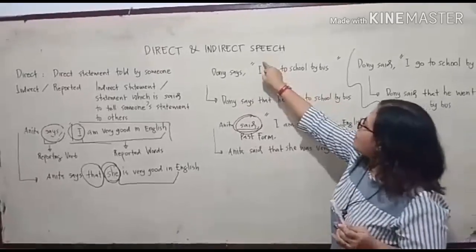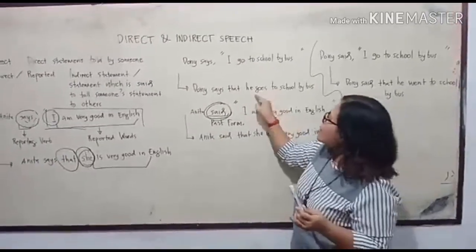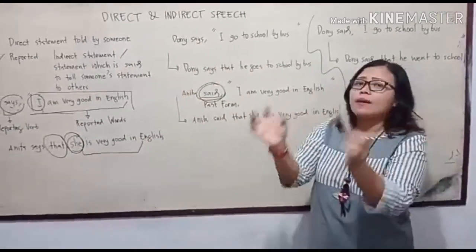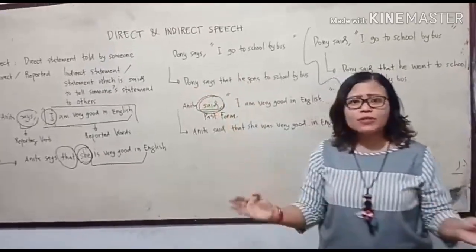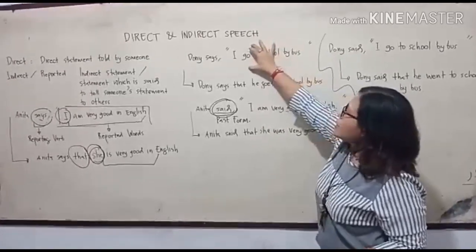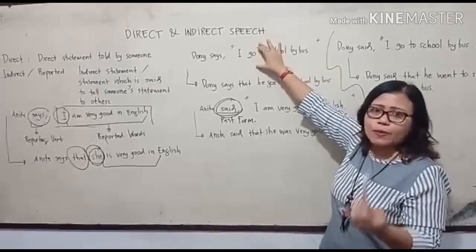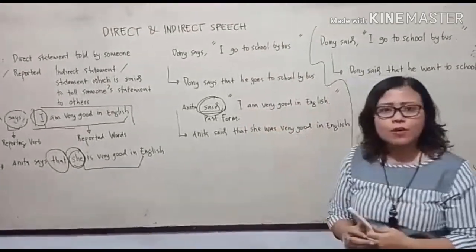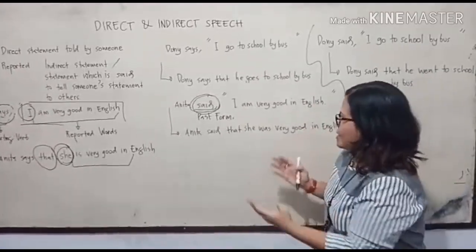You can see I changes to he. Why? Because he refers to Donnie. Someone reports that Donnie says something, and he refers to Donnie. But there is no change in tense. The direct is in simple present, and when we change into reported, we also use simple present: he goes to school by bus. Okay, please look at the difference.